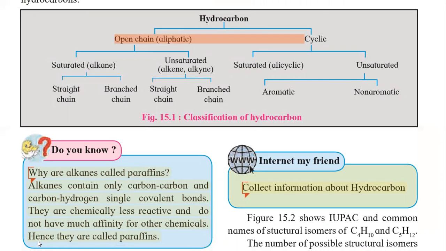The hydrocarbon which has a structure of open carbon chain is called aliphatic hydrocarbon. The other type is cyclic hydrocarbons. They contain a closed ring or closed chain of carbon atoms, and are called cyclic or closed chain type hydrocarbons. We will now study in detail how these open chain or aliphatic hydrocarbons are further classified.